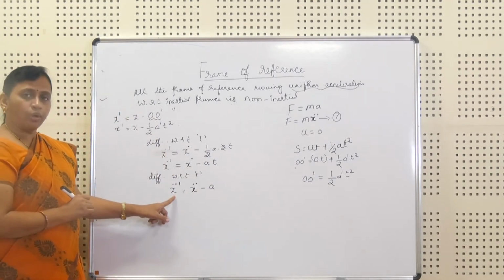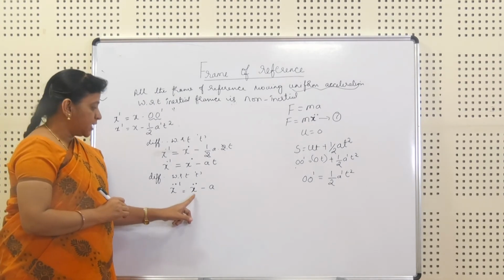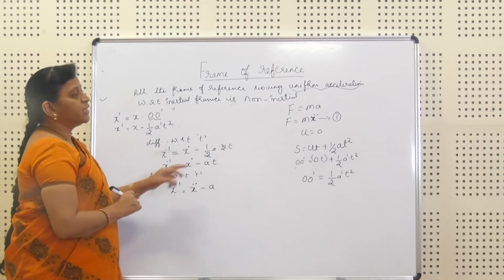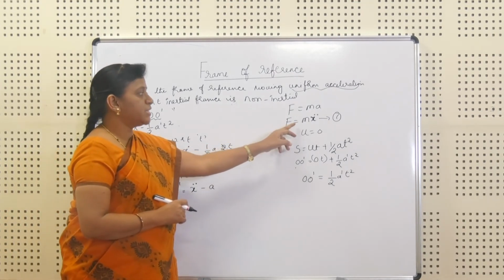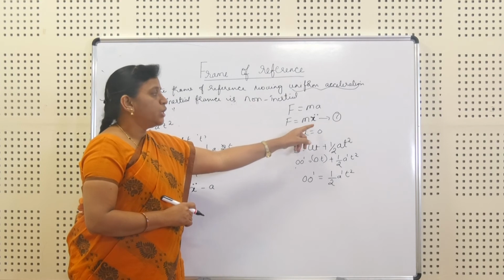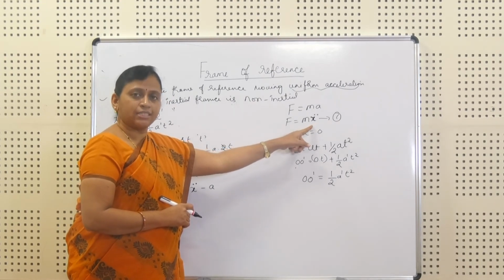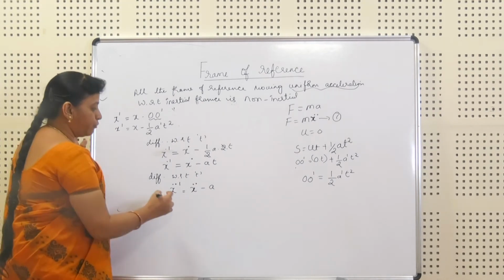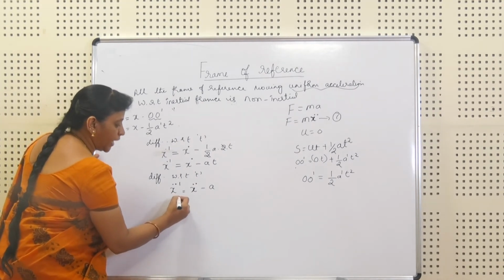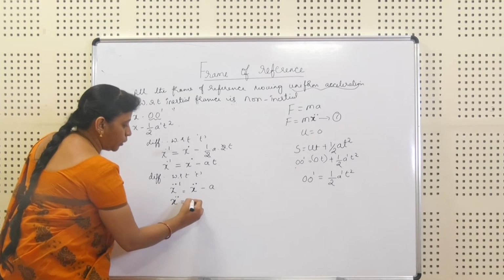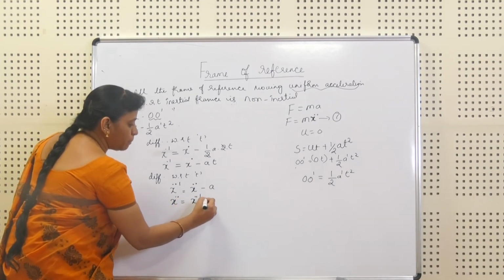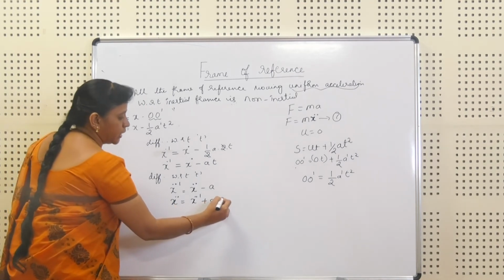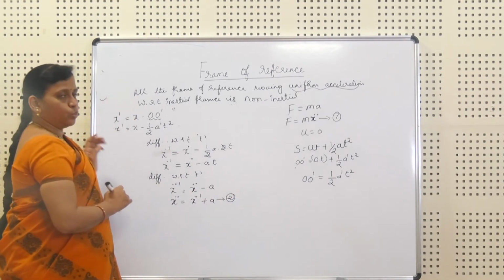Now, we have got an equation x double dot dash is equal to x double dot minus a. Now, just observe equation 1, F is equal to m into x double dot. So, we can substitute x double dot using this equation. We reduce the equation to that form: I want an equation for x double dot, which will be equal to x double dot dash plus a. I have shifted the a to that side. So, I am getting this equation. I will take this as equation 2.